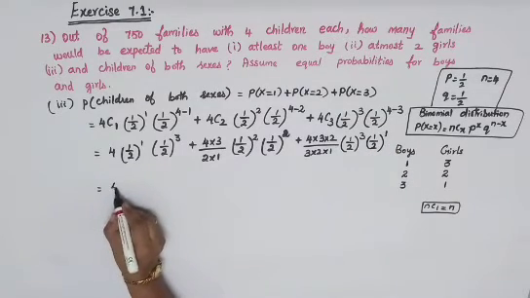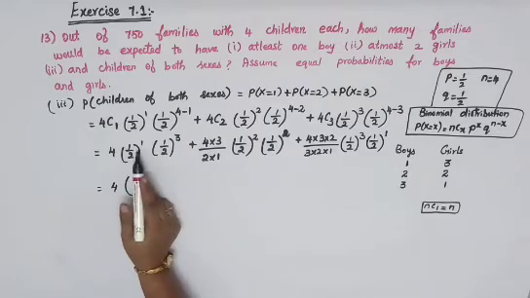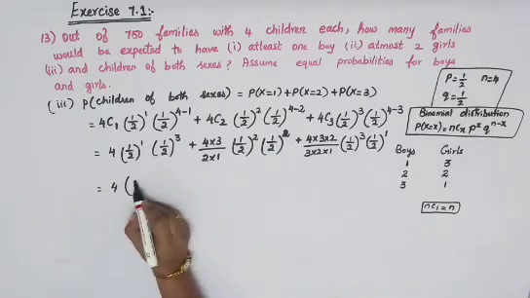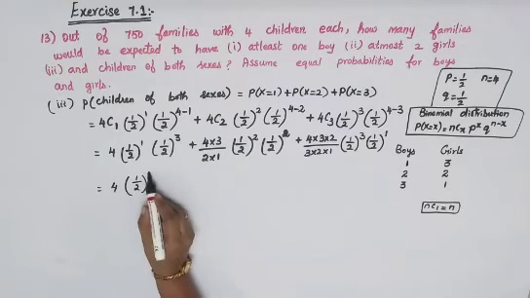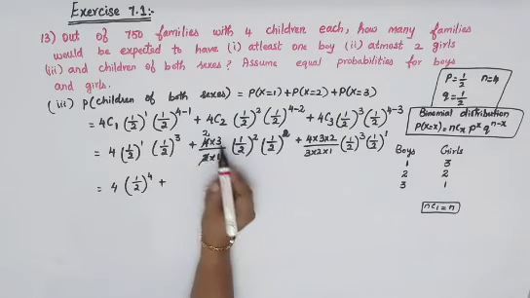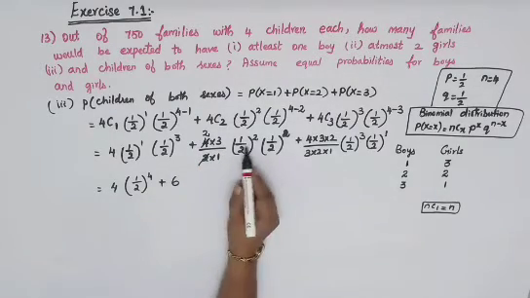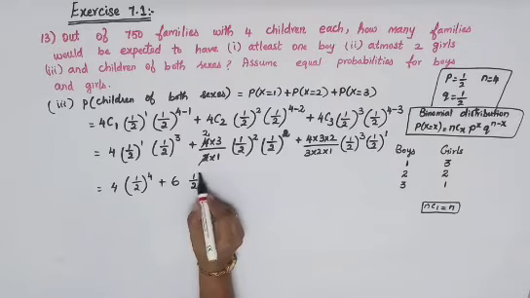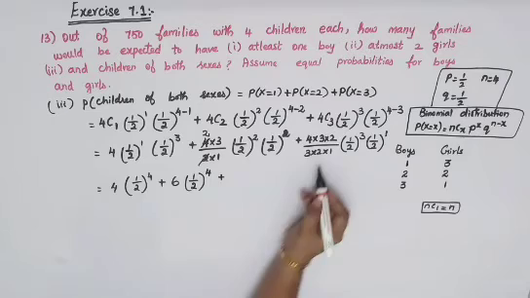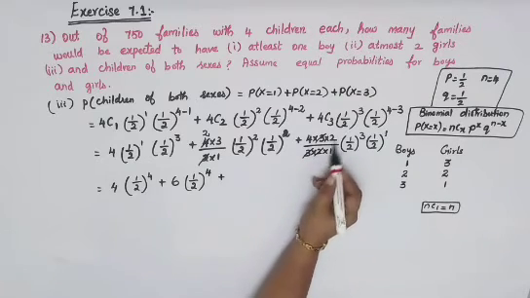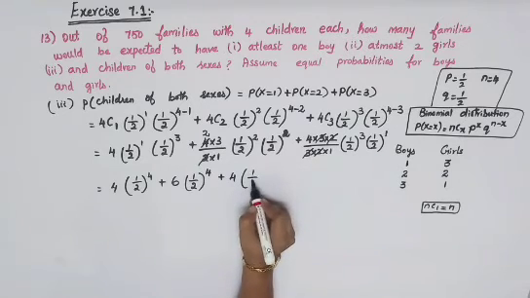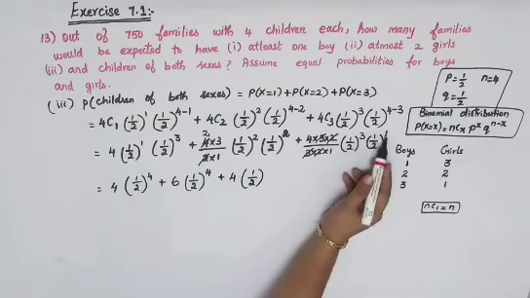So which is equal to 4 into, now 1 by 2 power 1, again 1 by 2 power 3 is there. Since the base is the same, you can add your power. So 1 by 2 power 4 you will get. Plus 2 and 4 you can cancel, you will get 2. So 2 3s are 6. Again here the base is the same. So 1 by 2 power 2 plus 2, you can write 4. Plus go for your cancellation, 3 and 3 will go, 2 and 2 will go, you will have 4 into 1 by 2, again your base is same, 3 and 1 you can add it,